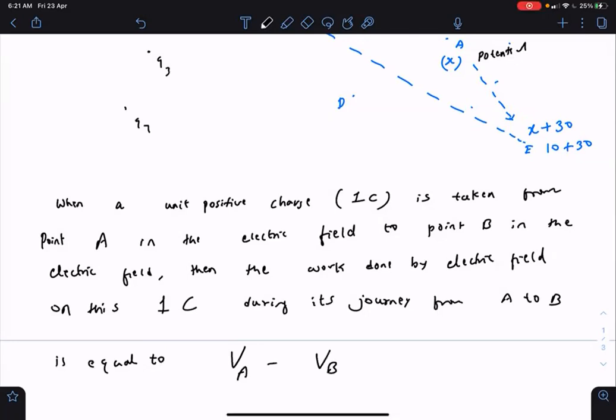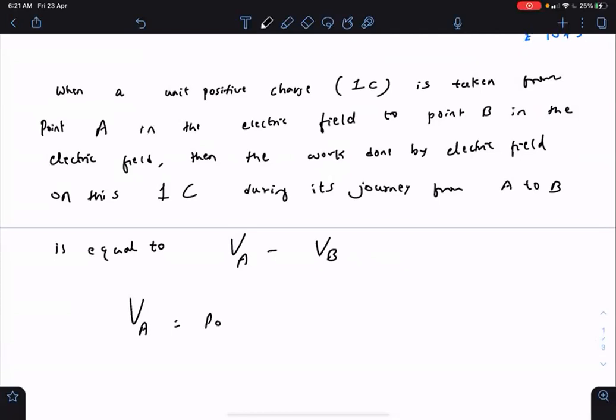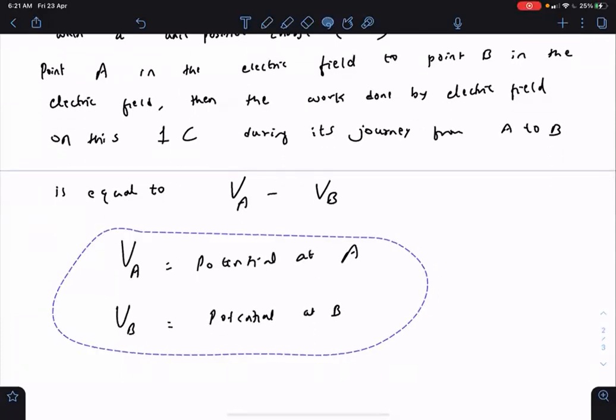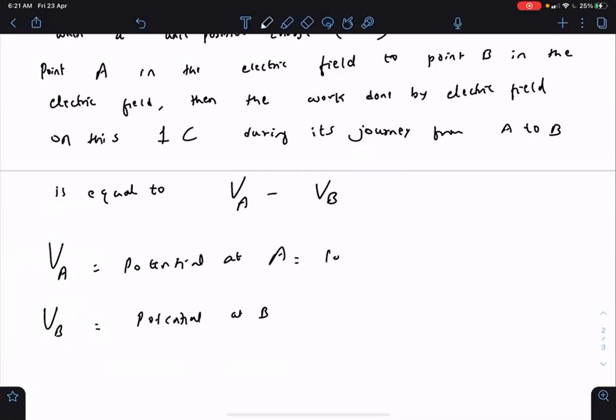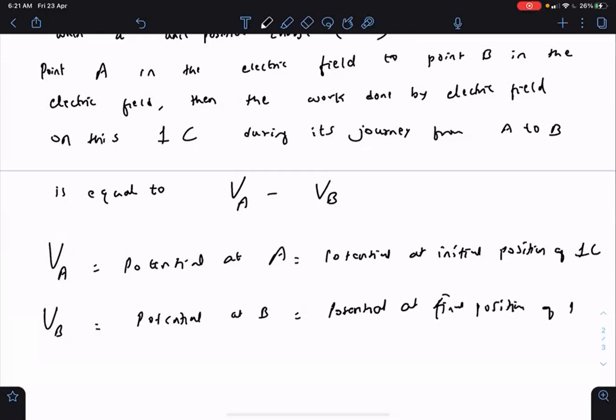Potential is represented by the symbol V, where VA is the potential at A and VB is the potential at B. You can say that this is the potential at the initial position of 1 coulomb. 1 coulomb is taken from A to B. So A is the initial position of 1 coulomb and potential at B is the potential at the final position of 1 coulomb.